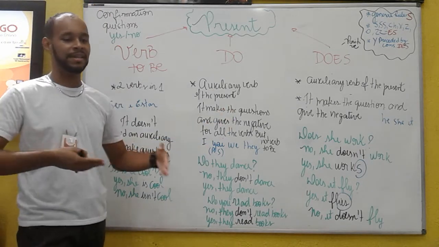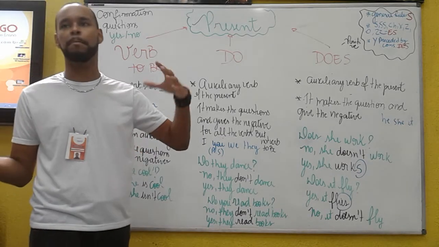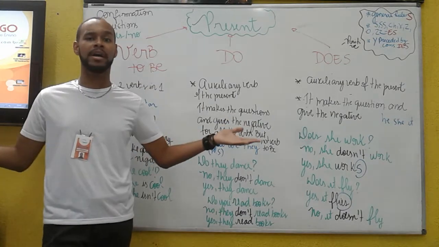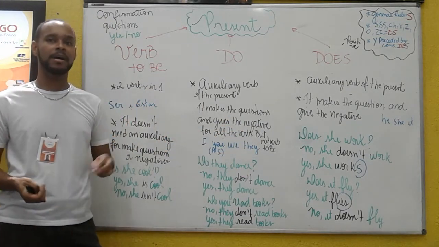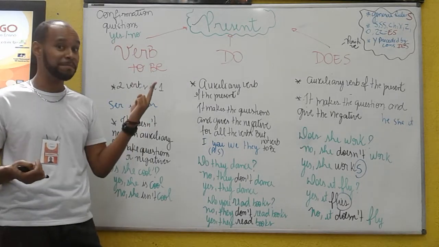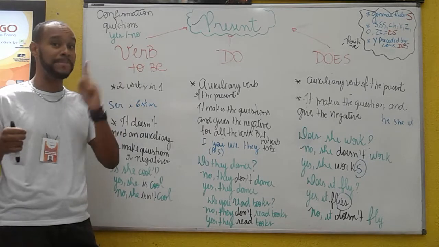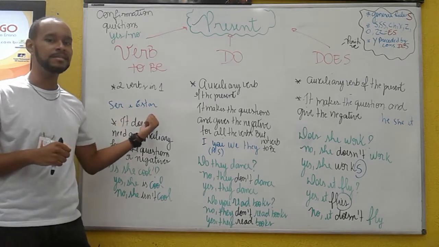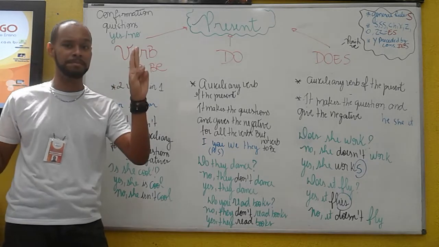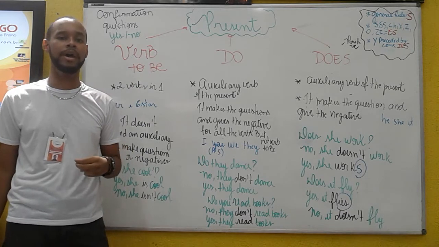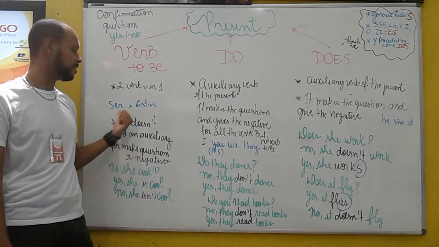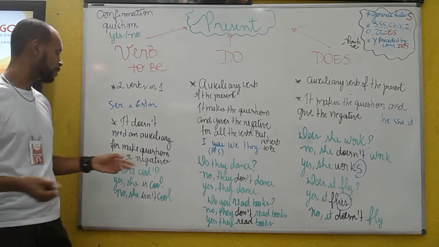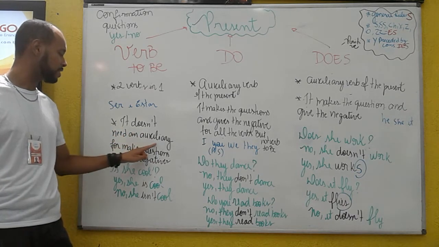Each year, the English teacher in private school or public school, they always teach you about the verb to be. But why? It's simple. Verb to be is like two verbs. It's singular, but there are two meanings for it. Okay, ser e estar. So it's kind of two verbs inside of one. Okay, that's why it's so important. Ser e estar.